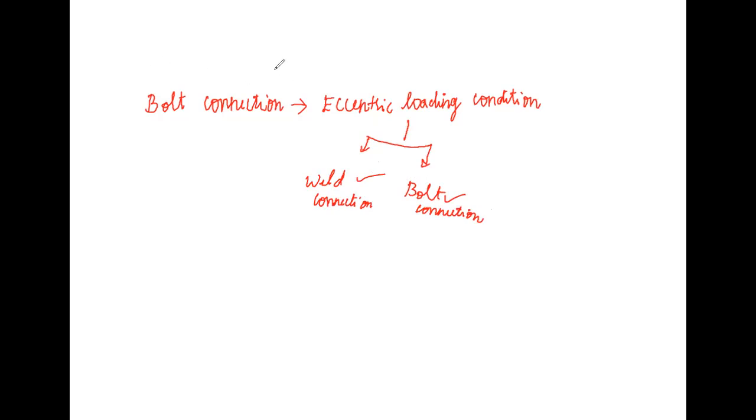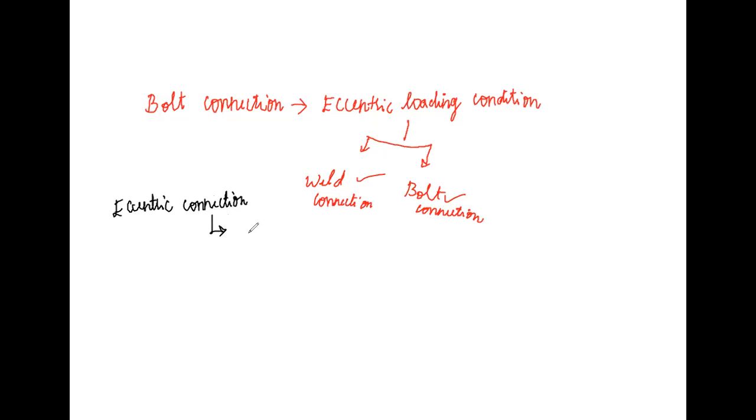See, the definition for eccentric connection: the line of action of the load does not pass through the center of gravity of the group of bolt connection.